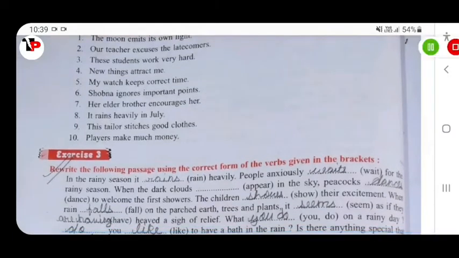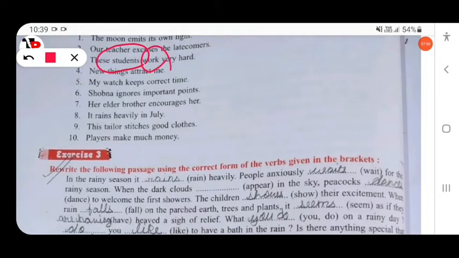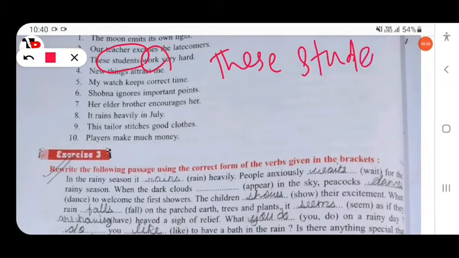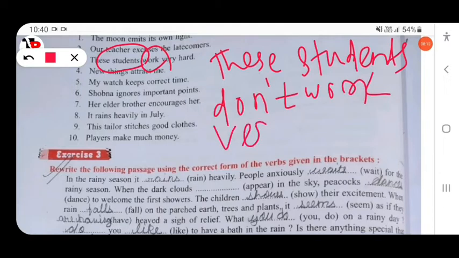Then next question, these students work very hard. You have to first change into negative. Here the subject is plural, so the verb is also plural, so here we will add do not. These students don't work very hard.